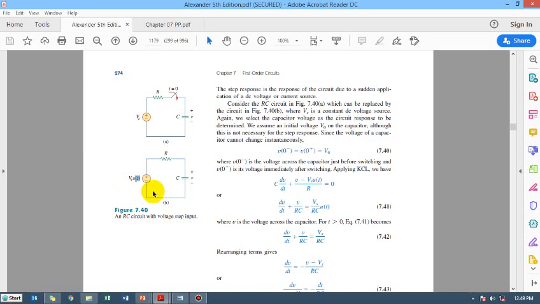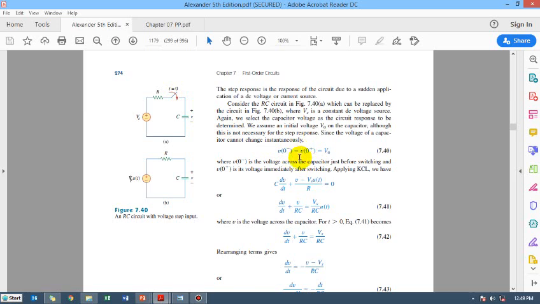That is, for time t less than 0 it is 0, and for time t greater than 0 it is 1. So this power supply will only be applied at time t equal to 0. It is just a replacement of the switch.